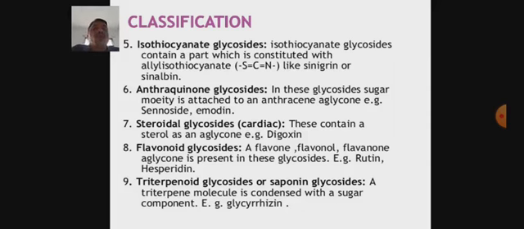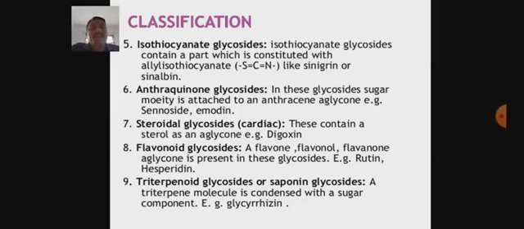A flavone or flavanone aglycone is present in these glycosides. Example, rutin, hesperidin. Then the last class of glycoside, triterpenoid glycosides or saponin glycosides. A triterpene molecule is condensed with a sugar component. Example, glycyrrhizin. In short, glycyrrhizin contains a pentacyclic triterpenoid saponin. So this classification is mainly based on the chemical nature or type of the aglycone moiety present in the glycoside.